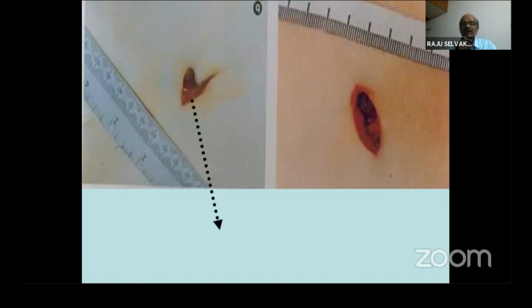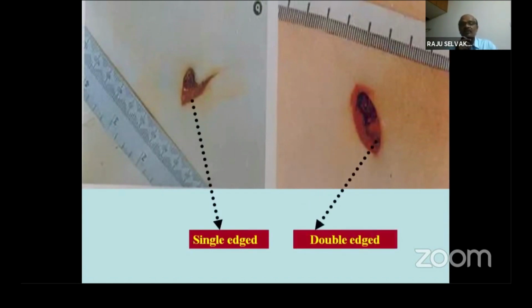This is an example for a stab wound. Single-edged weapon. The first photograph shows it was withdrawn irregularly at a different angle. That is why it looks different, but it is single edged. One end of the injury has an acute angle. That is why one is called single edged, the other double edged, where both ends are acute. In the second photograph, both ends are acute. Next slide, please.